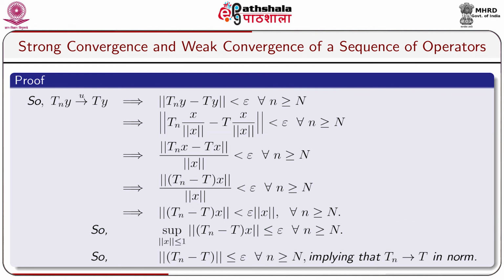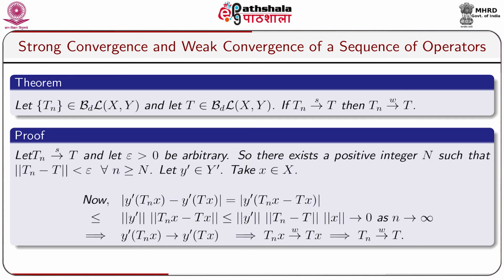So, supremum of norm of Tn minus T x, and supremum is taken over all such elements having norm x less or equals to 1, this is less or equals to epsilon for all n greater or equals to capital N. So, norm Tn minus T less or equals to epsilon for all n greater or equals to capital N, implying that Tn converges to T in norm.